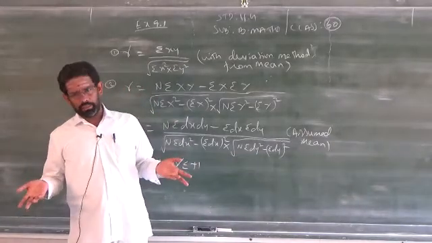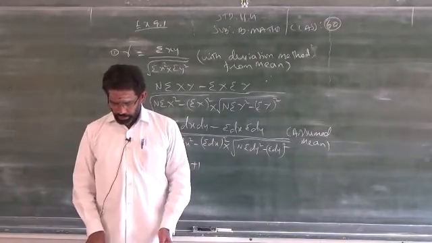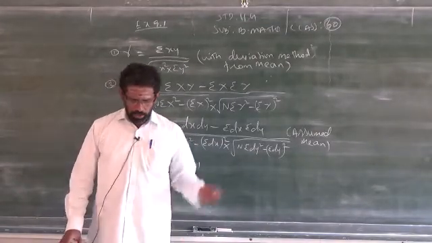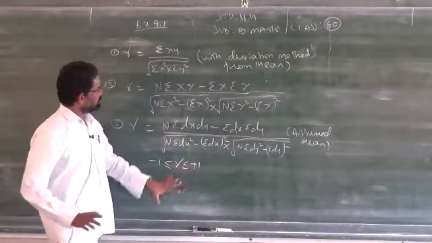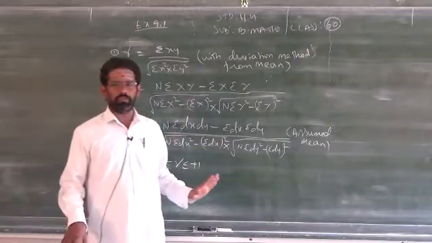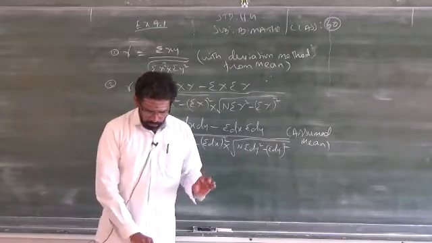If nothing happens, what will we say? No correlation, that is zero correlation. Based on that concept, we will see some problems. There are only these three formulas; there is no other formula to find correlation.